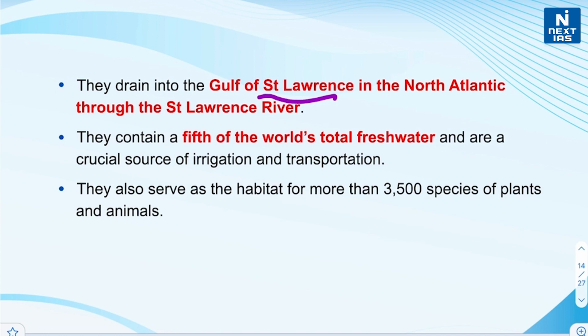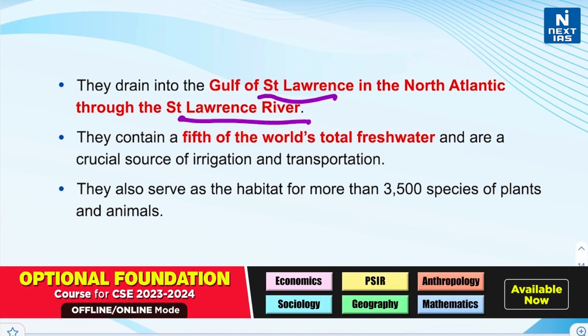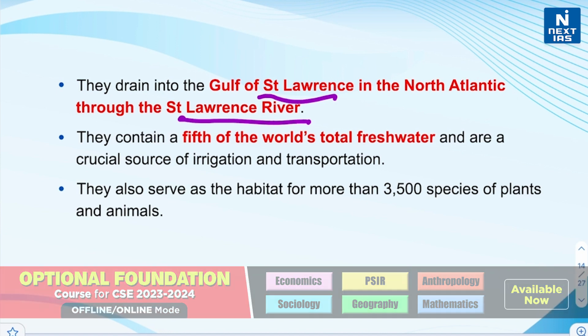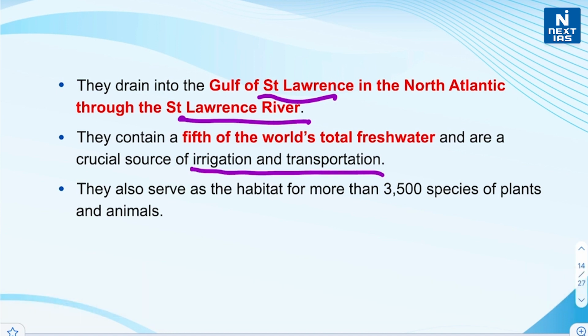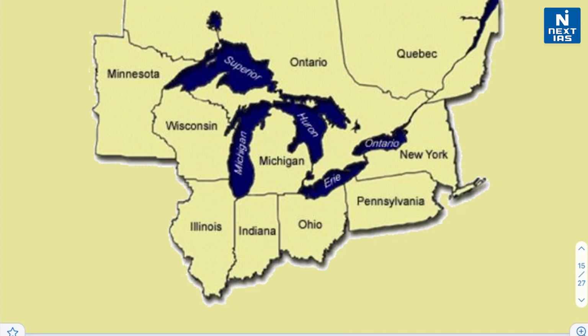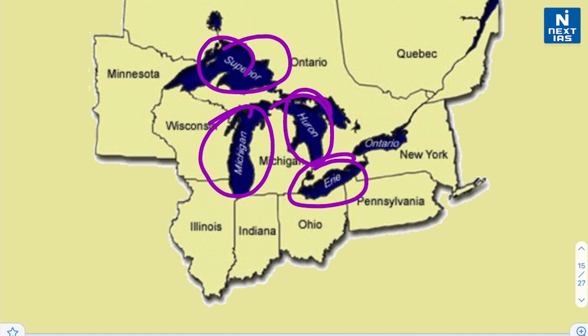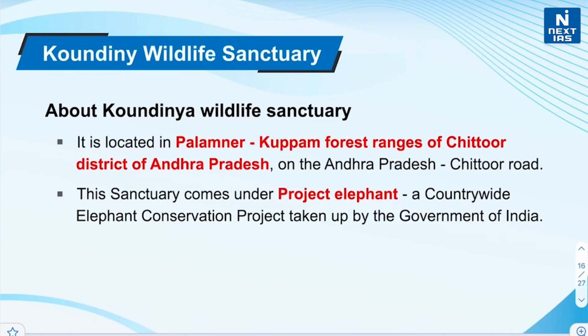Lawrence in the North Atlantic through St. Lawrence River, and they contain a fifth of the world's total fresh water and are a crucial source of irrigation and transportation, and they also serve as the habitat for more than 3,500 species of plants and animals, right? This is the location of Great Lakes. If we move from west to east, the first lake is Superior, then Michigan, then Huron, then Erie, then Ontario, right? Now let's learn about Koundiny Wildlife Sanctuary.